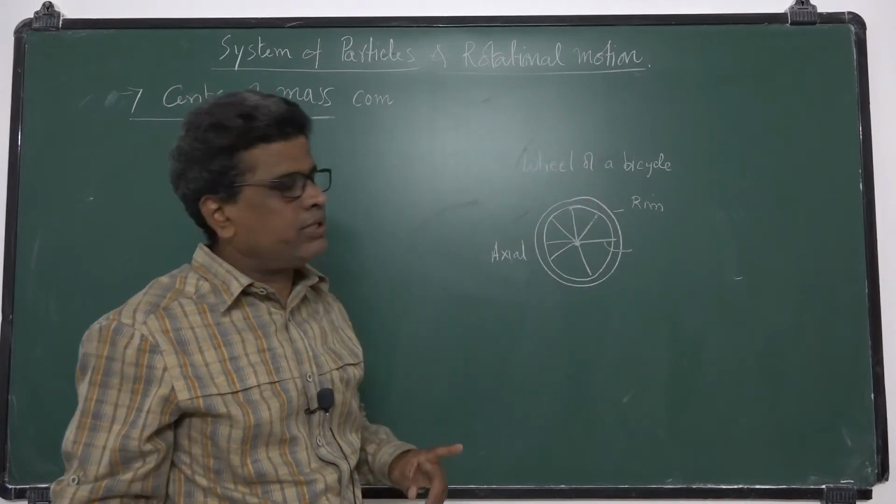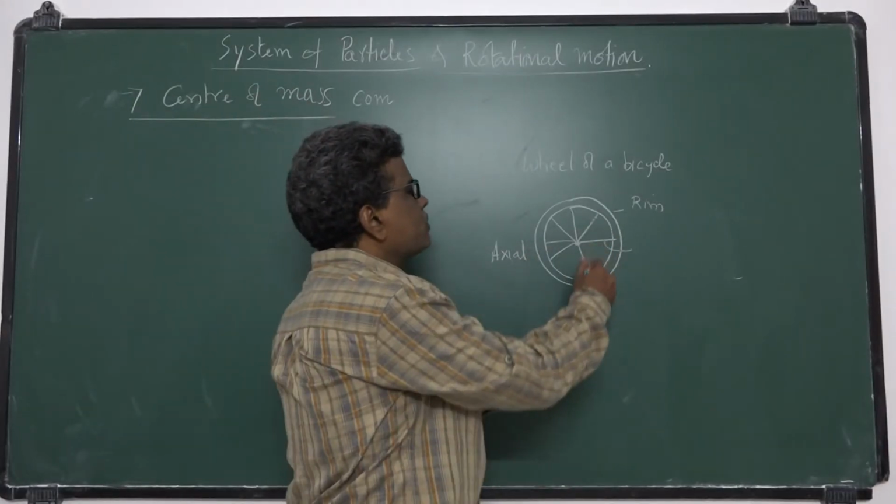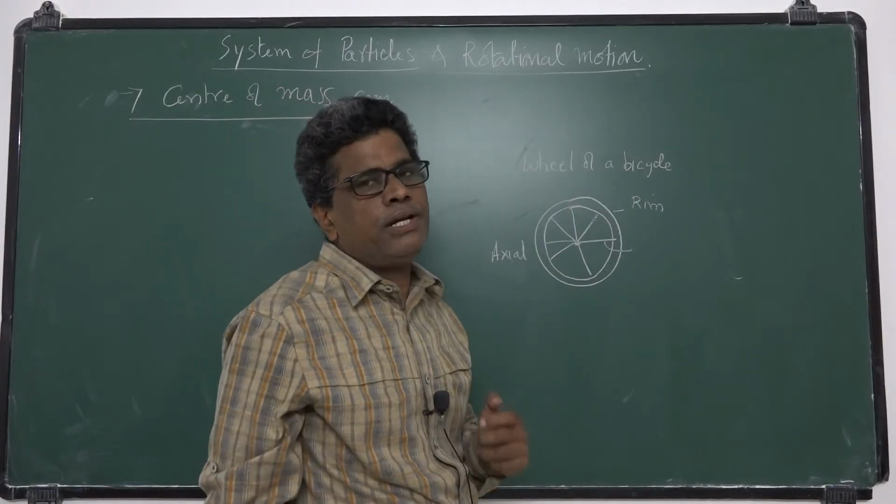If you want to study the motion of this wheel, the motion of the spokes, the motion of the rim, it is complicated. The motion of a point on the wheel is complex.